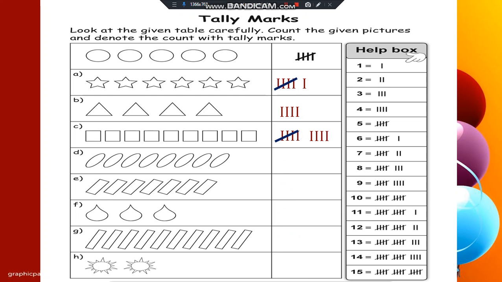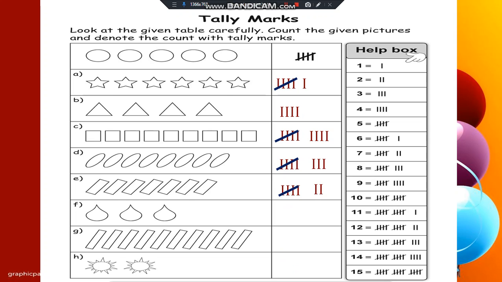5 is 4 standing lines. 4 friends holding 1 friend. This is 5 and 3. 5 plus 3 is 8. Then E is 1, 2, 3, 4, 5, 6, 7. 7 means 5 plus 2. 5 plus 2 is 7. F is 3.